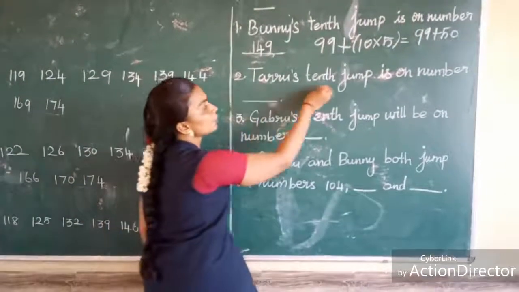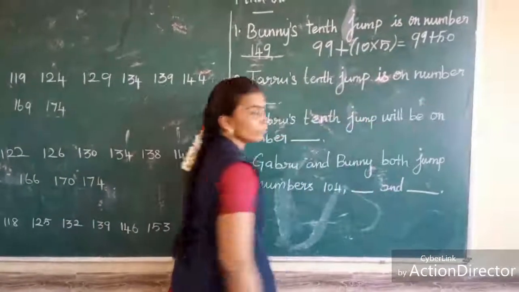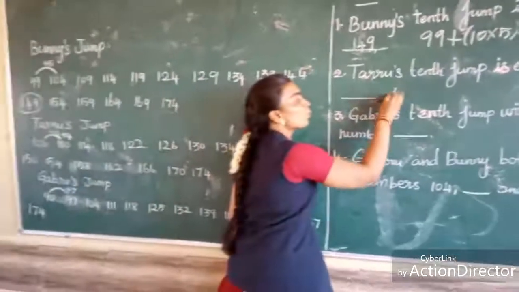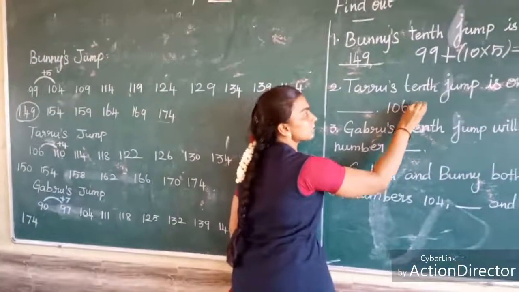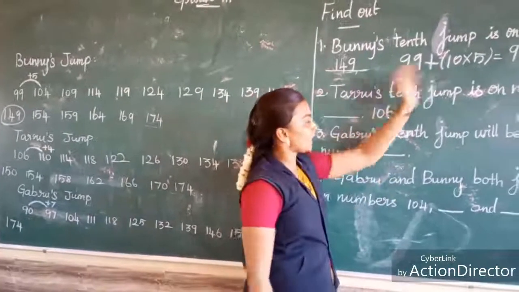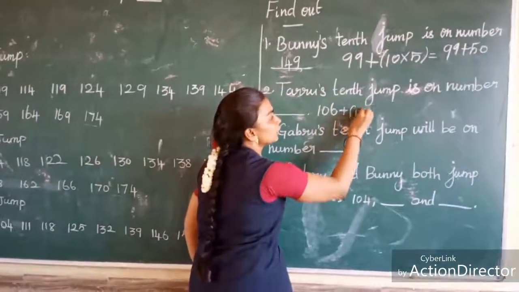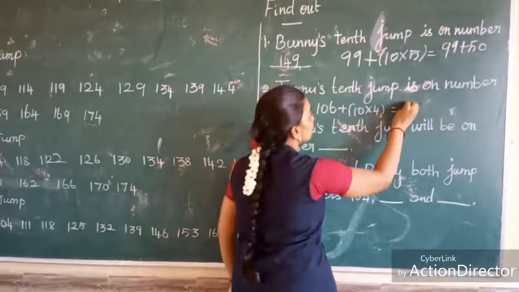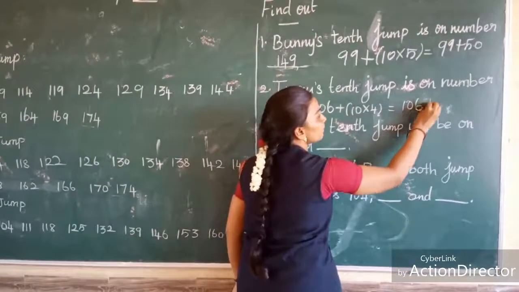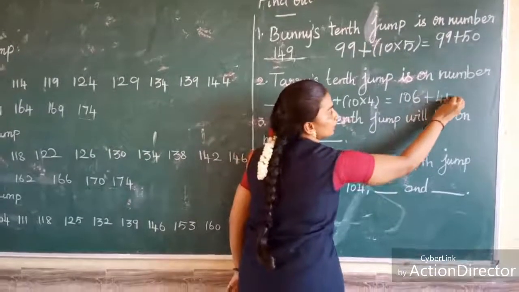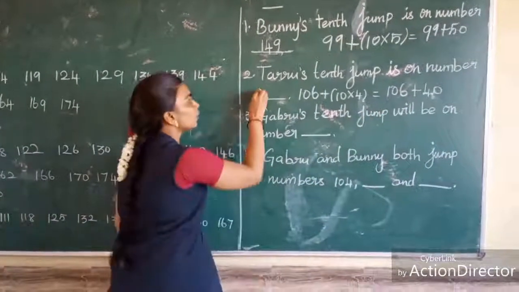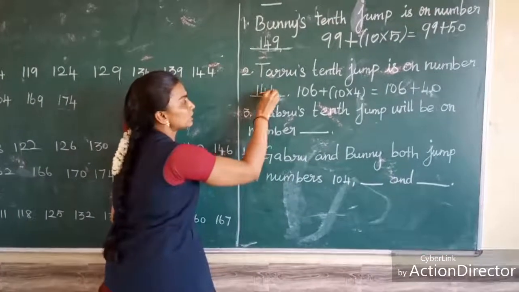See, Taru's 10th jump is on which number? What is the starting point of Taru? 106 plus, same method, 10 into 4. So 106 plus 40, we will get 146.